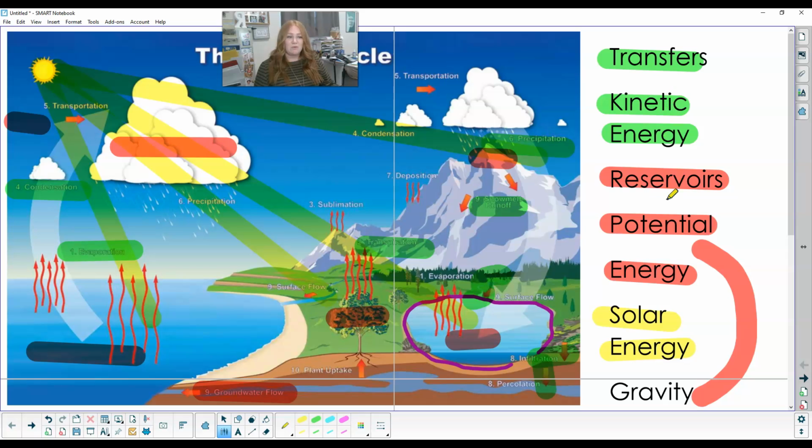So as things are moving, they're using these types of energy. But the solar energy is what makes it move up. The gravity is what pulls it back down.